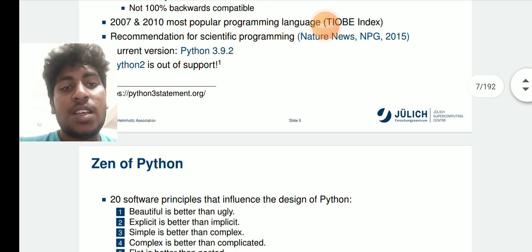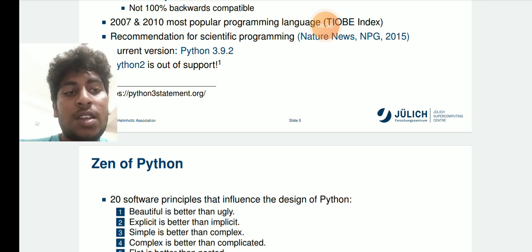The Zen of Python: 20 software principles that influence the design of Python.